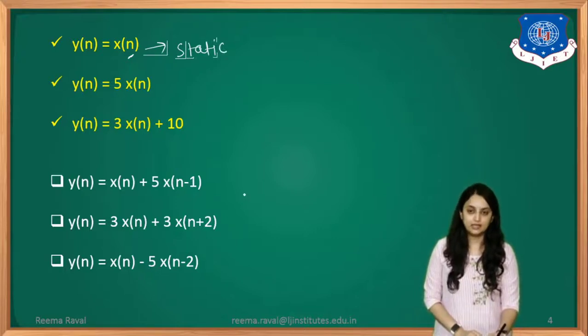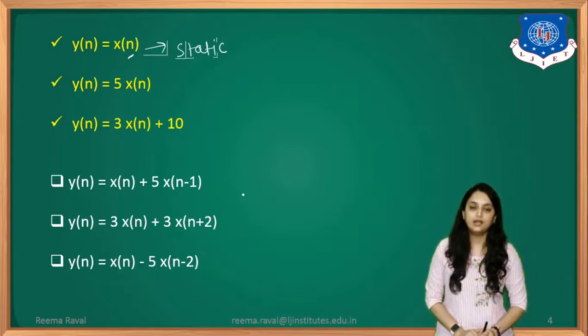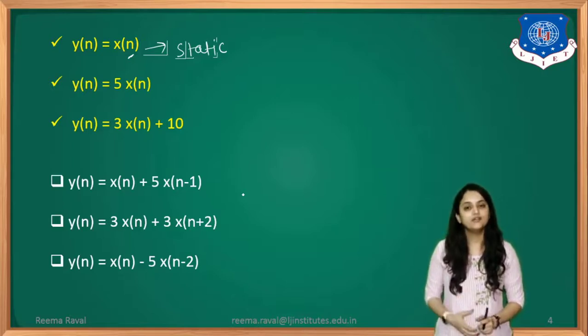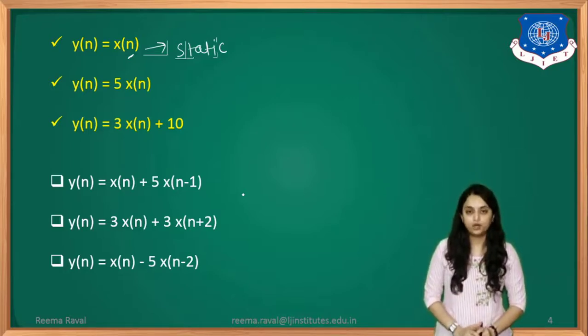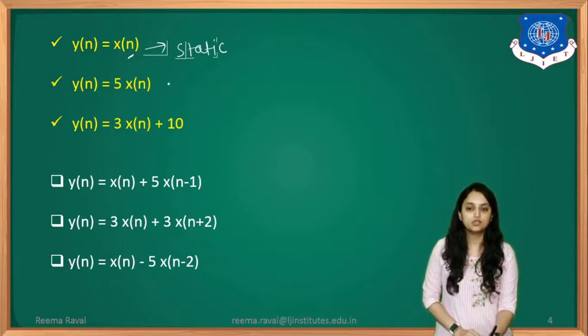Okay. Second one is like that. y of n equals 5 into x of n. Here 5 is a constant, but our input function, that is x of n, does not include any past or future values. That's why the second system is also a static system.